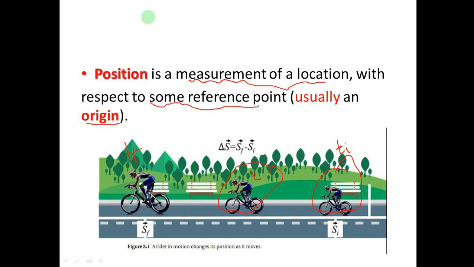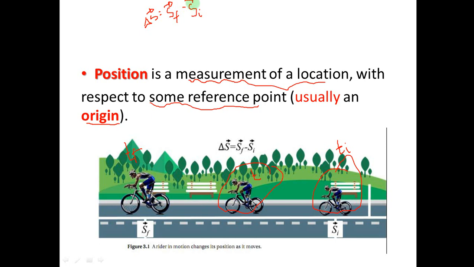So change in position, which is represented by this letter, upper delta. Change in position is equal to the final position of the rider, which is represented by this letter, minus the initial position.